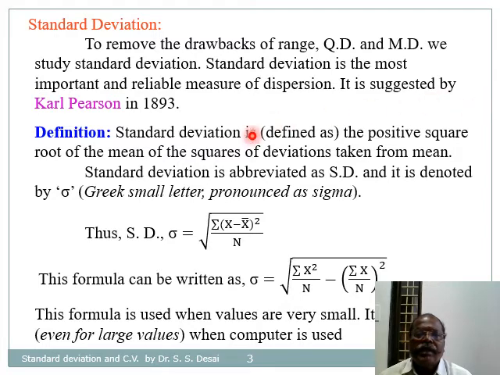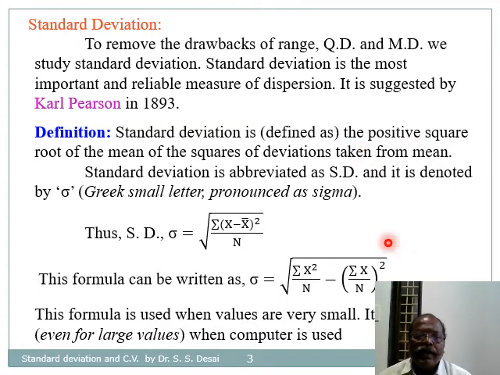It was suggested by Karl Pearson in 1893. Standard deviation is defined as the positive square root of the mean of the squares of deviations taken from the mean. It is abbreviated as SD and it is denoted by the Greek letter sigma.